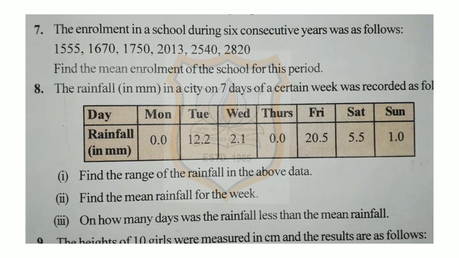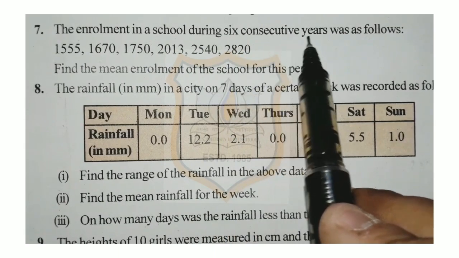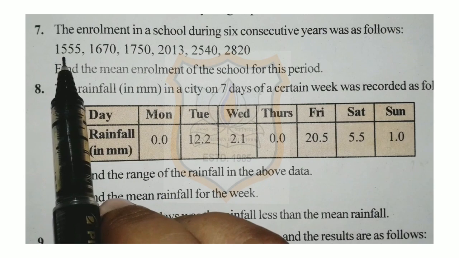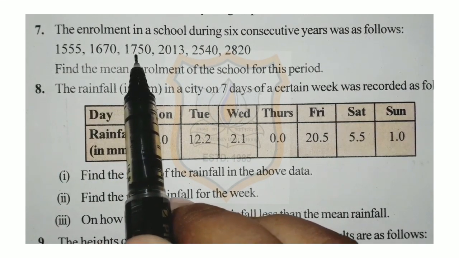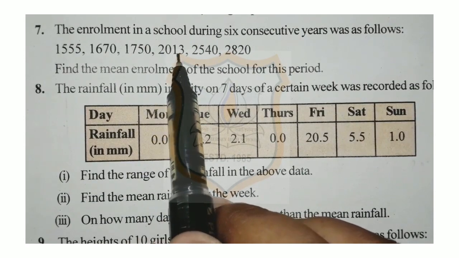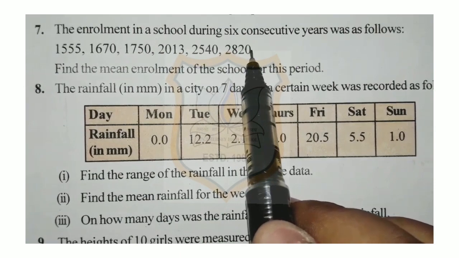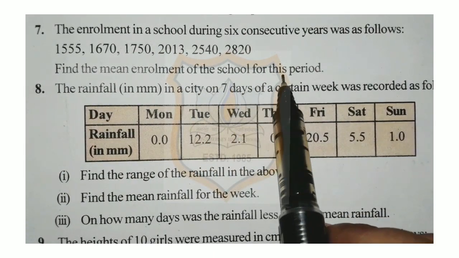So students, we will start with question number 7 of exercise 3.1. The enrollment in a school during 6 consecutive years was as follows: 1555, 1670, 1750, 2013, 2540 and 2820. Find the mean enrollment of the school for this period.